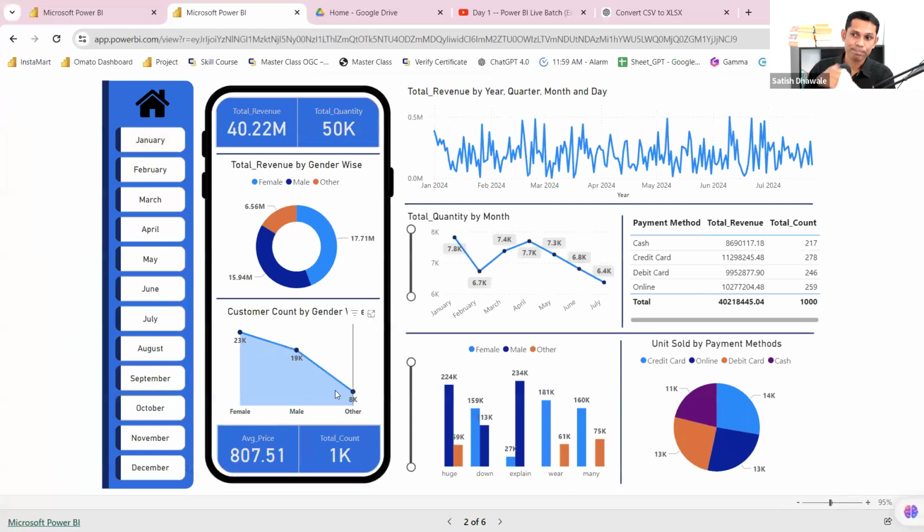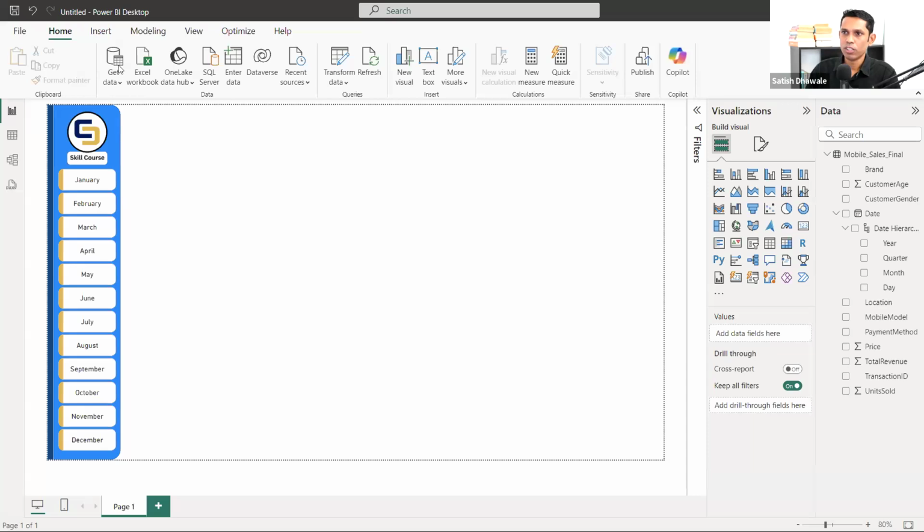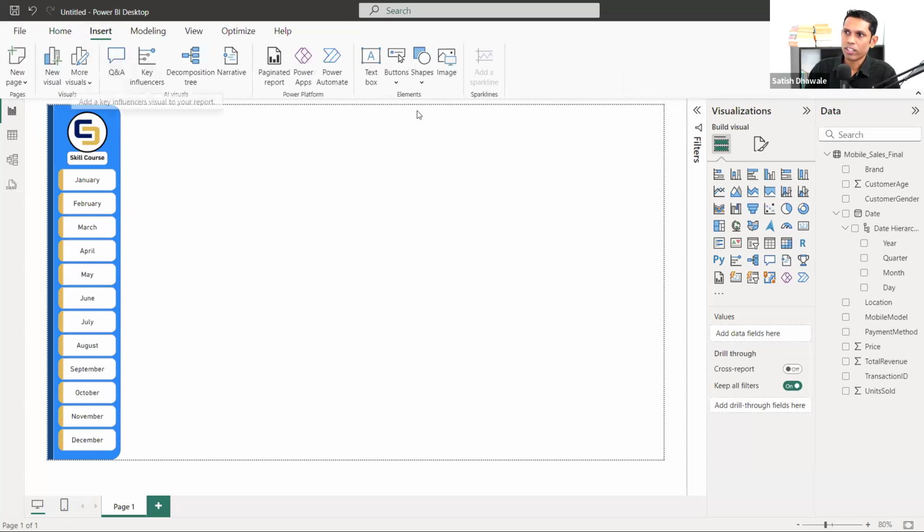I'm going to add this shape. This is the mobile shape, and inside the mobile shape I'm going to create these particular visualizations that we can see. There are two cards, then there is a donut and a line chart, and again the same two cards. It looks very good. So let's go click on the insert.